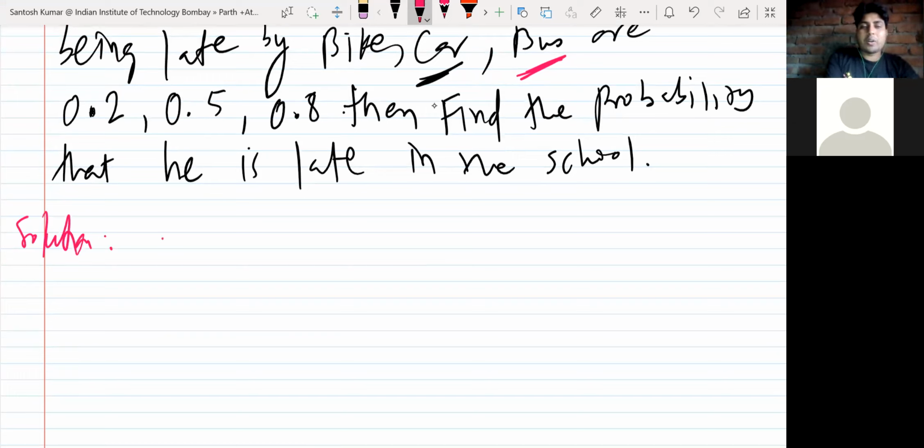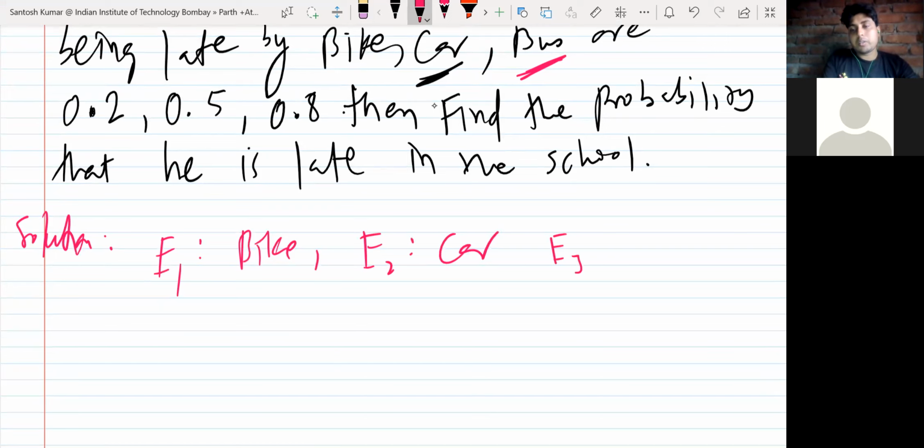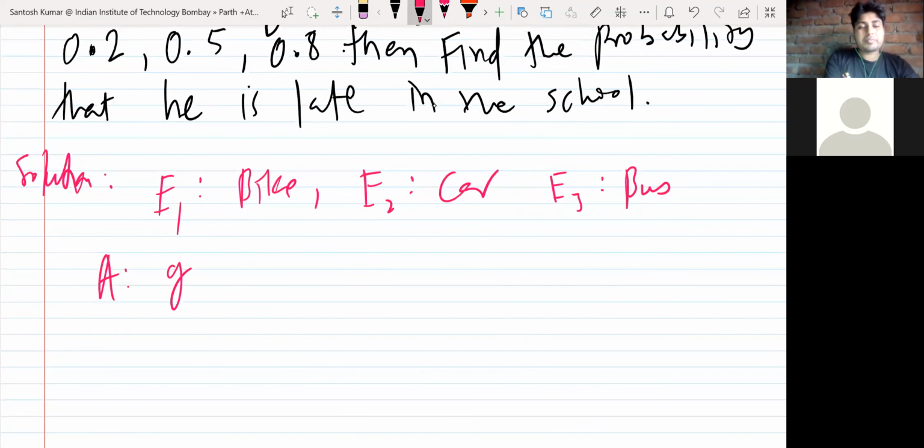So again, he has three options. He may select bike, E1, or E2 you can take, he may select car, E3 he may select bus. Now event A is being late.